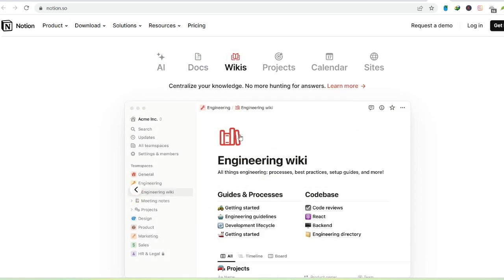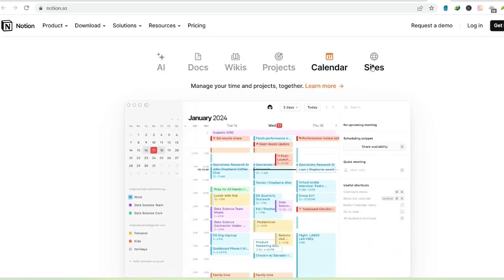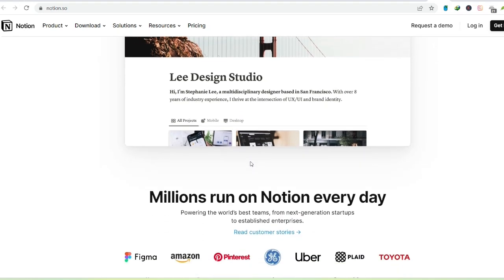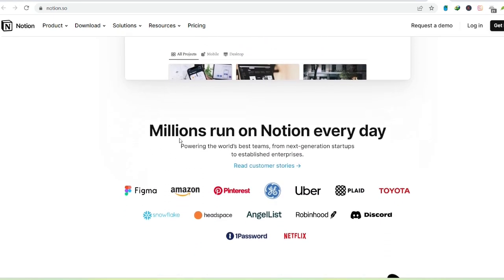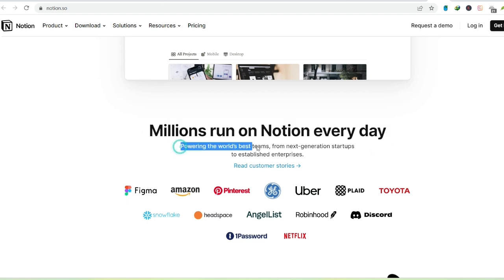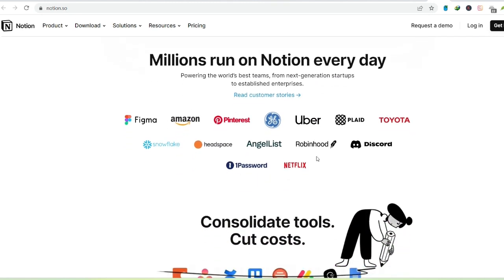Block party. Understanding the free plan's nuances. But hold on a second. There's a tiny detail to consider. Blocks. Think of blocks as the building blocks of your Notion world. Text, headings, to-do lists, databases, they're all blocks. Now, here's the catch. While individuals on the free plan have unlimited pages, there used to be a limit on the total number of blocks you could create.